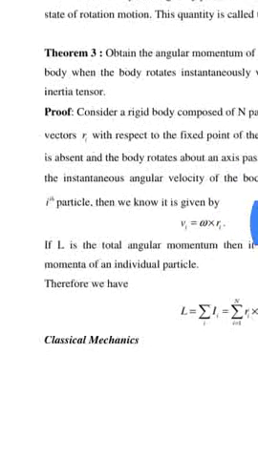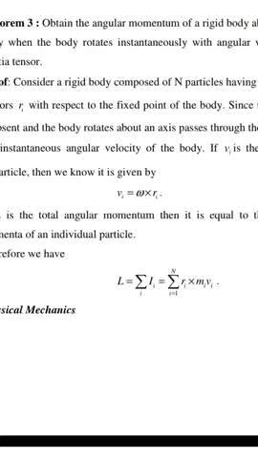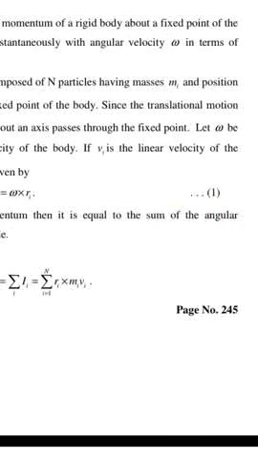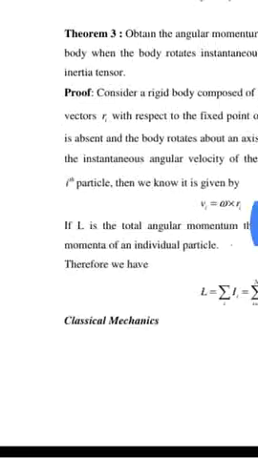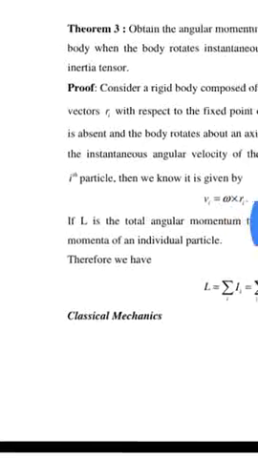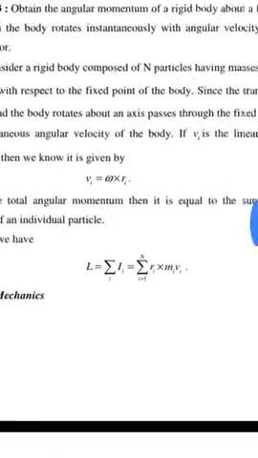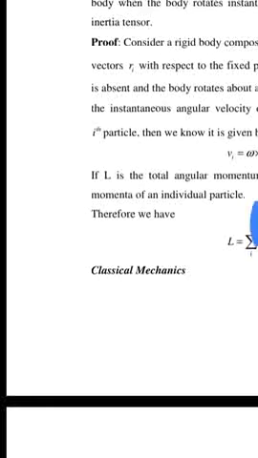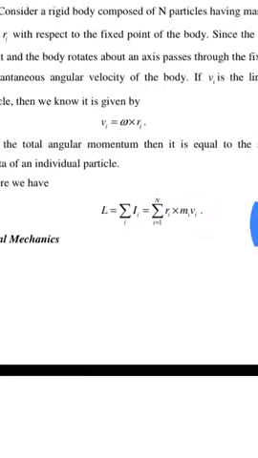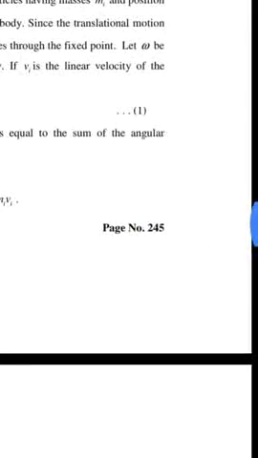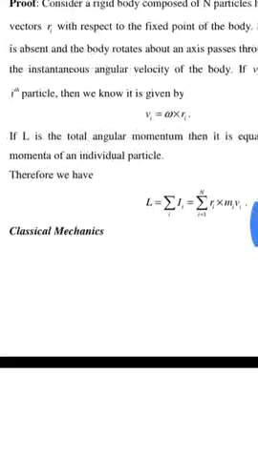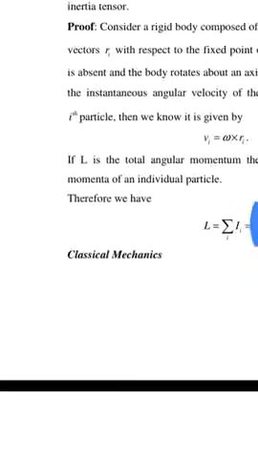Proof: consider a rigid body composed of n particles having masses m_i and position vectors r_i with respect to the fixed point of the body. Since the translational motion is absent and the body rotates about an axis passing through the fixed point, let omega be the instantaneous angular velocity of the rigid body.